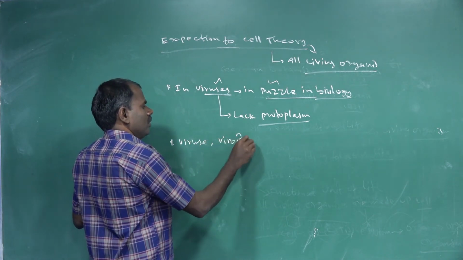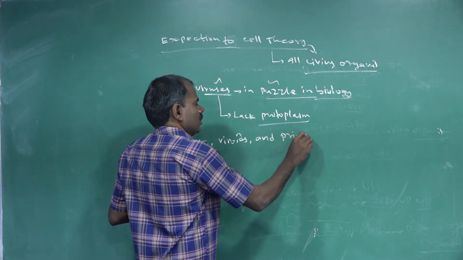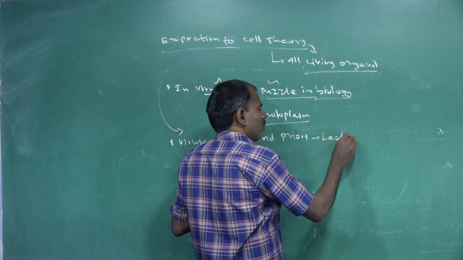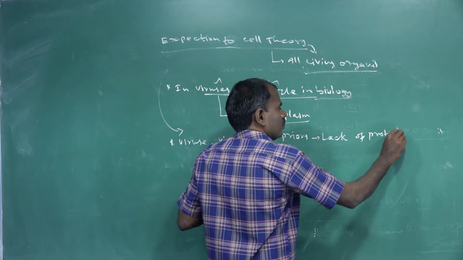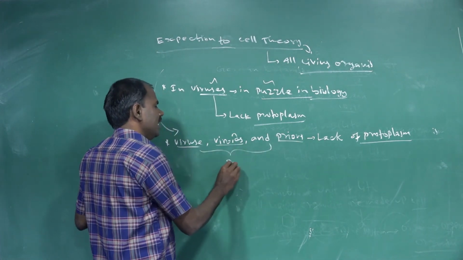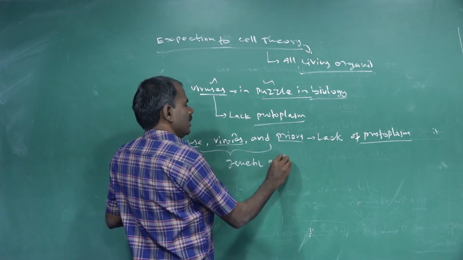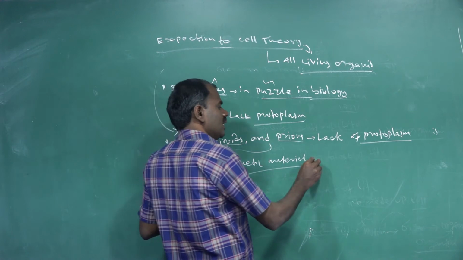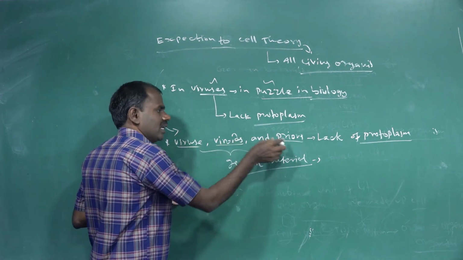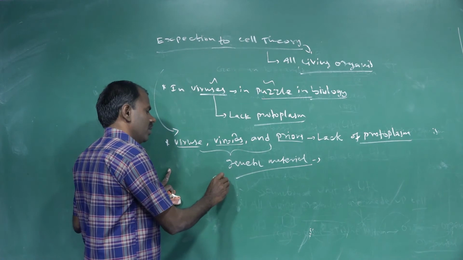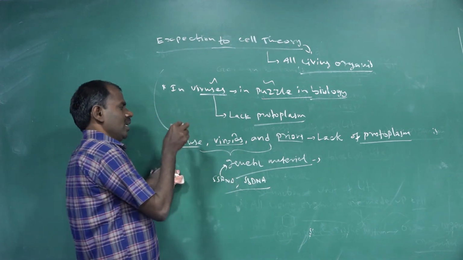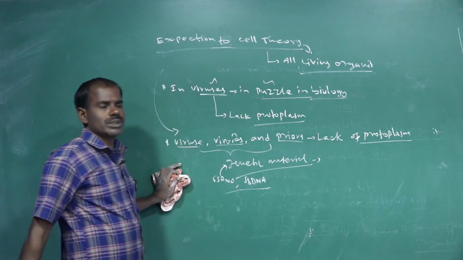Viruses, viroids, and prions are exceptions to cell theory because they lack protoplasm. They possess only genetic material and no membrane-bound organelles. They possess a single strand of RNA or a single strand of DNA. This genetic material is present in viruses, viroids, and prions, but the lack of protoplasm occurs only in viruses.